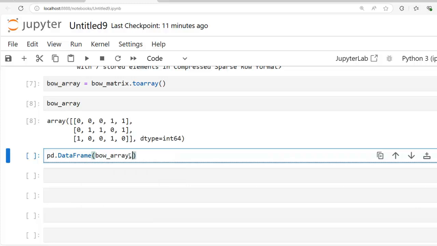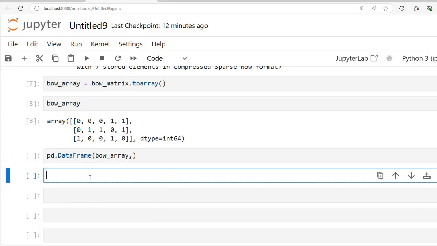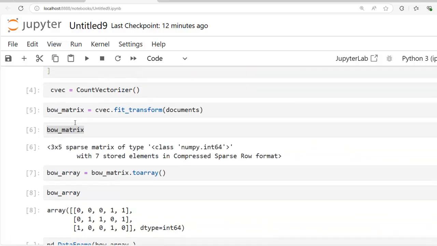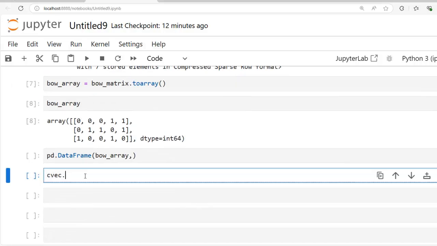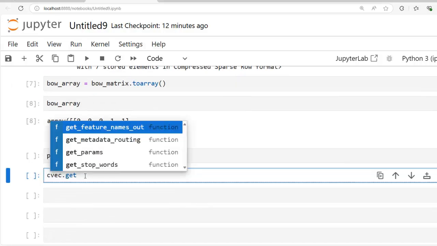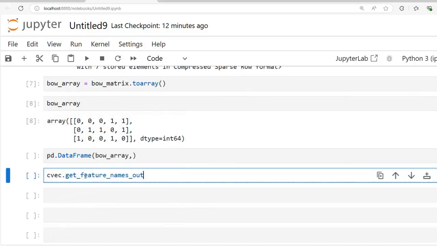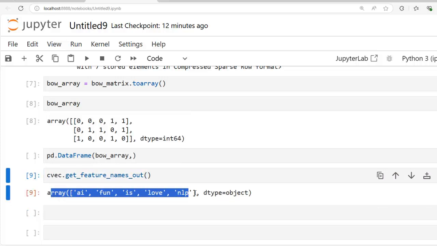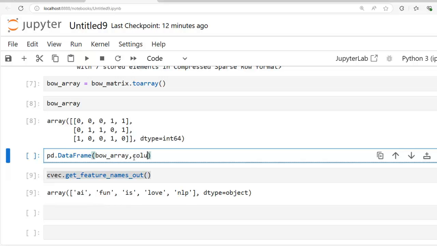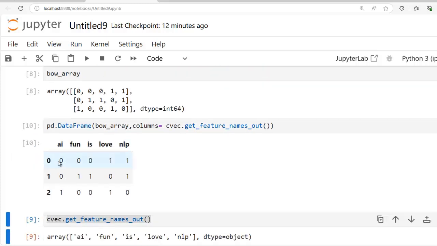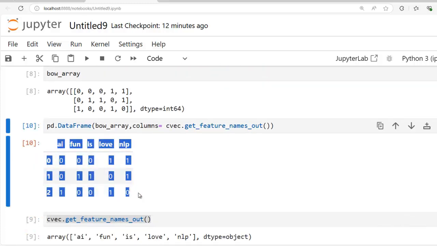Now for the column names, we have to get the feature names. For that, we can fetch them from our vectorizer object, dot get_feature_names_out. Using this, we get the features, meaning our vocabulary. Copy this, and pass it as columns in our pandas DataFrame. Let's execute this cell. You can see our bag of words matrix.